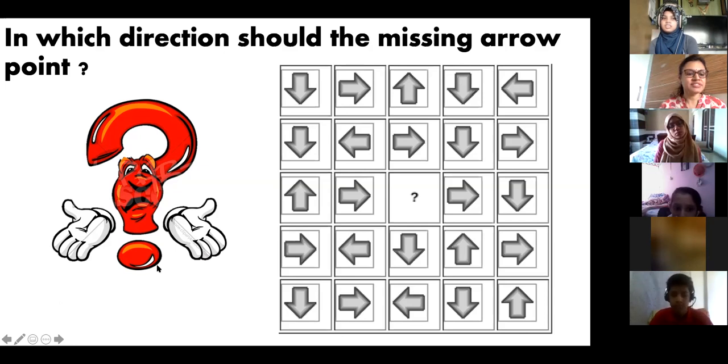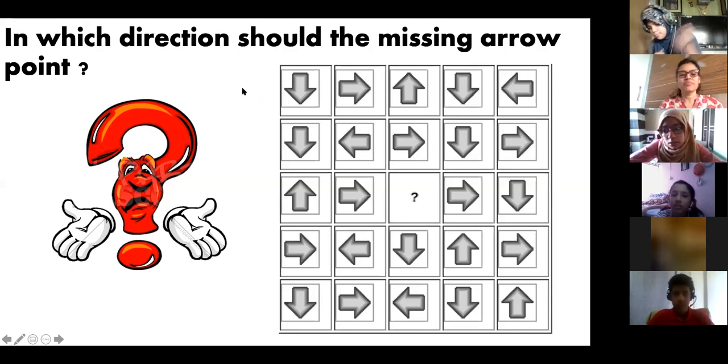Sakleen? Getting the answer or not? Not. Okay. Okay, let me. Ma'am, will it be south? Yes, ma'am. I think it will be south because in the last line. Yes, it is south only. Yes, Ahmad, downwards is correct.